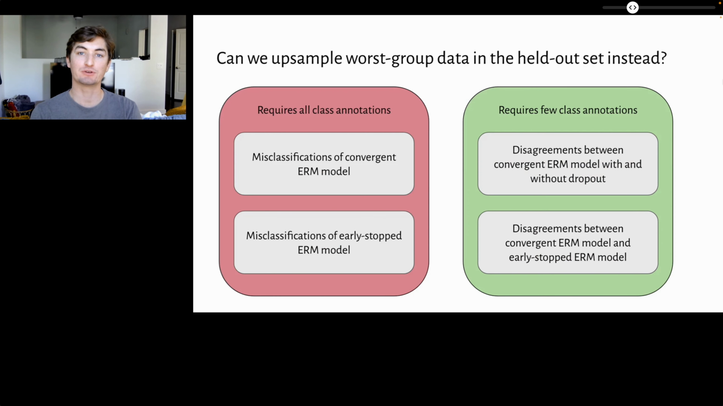Therefore, we propose to use the model's latent knowledge to upsample worst-group data in the held-out set. This can be achieved by computing the misclassifications, as has been studied in the literature, or as we propose, computing the disagreements between the ERM model and a regularized model.